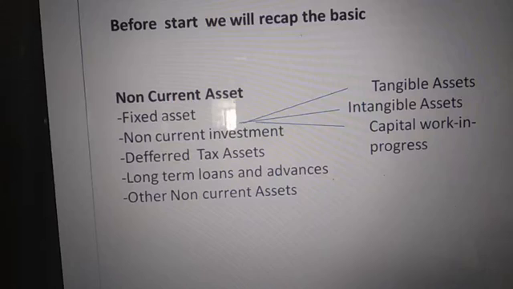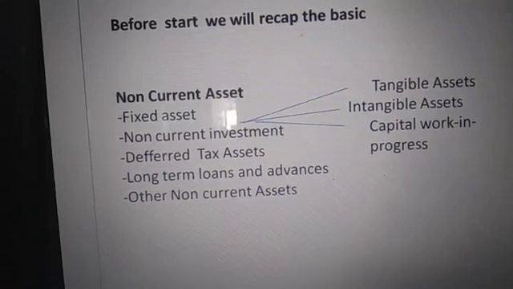Next, long-term loans and advances, the loans which go for a long period of time, which take more than 1 year, which are for more than 5 years, 6 years, 10 years, they are termed as long-term loans or advances which we have taken for long-term. That also comes under non-current assets. And other non-current assets are also covered under non-current assets.